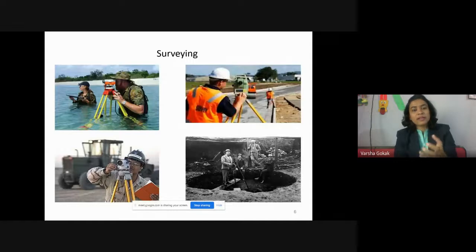Don't write it as a paragraph. Try to make points and write. Try to remember the points also in order, like what is surveying, and surveying also is called the art of map making. What are the instruments used in surveying?